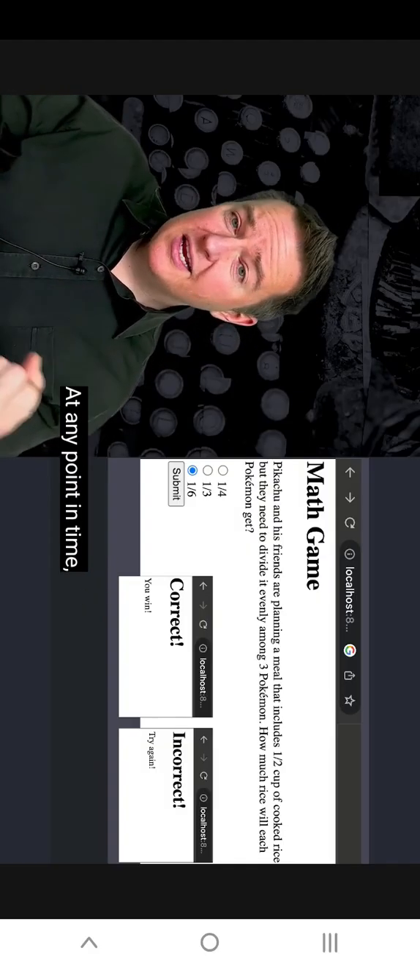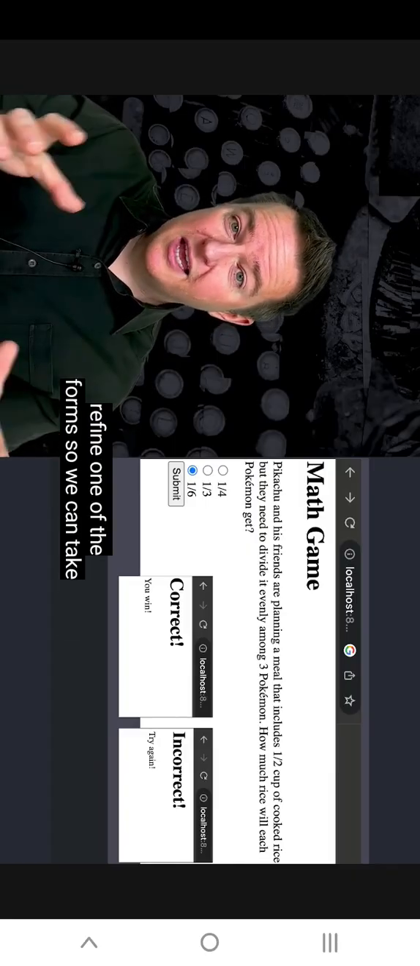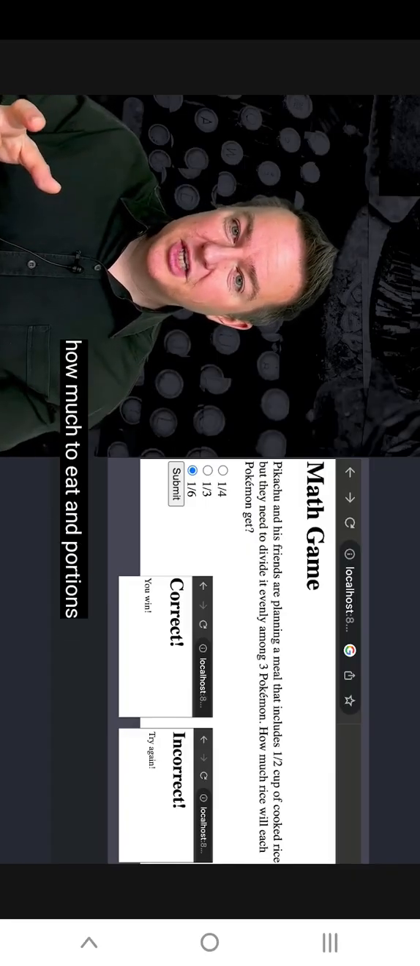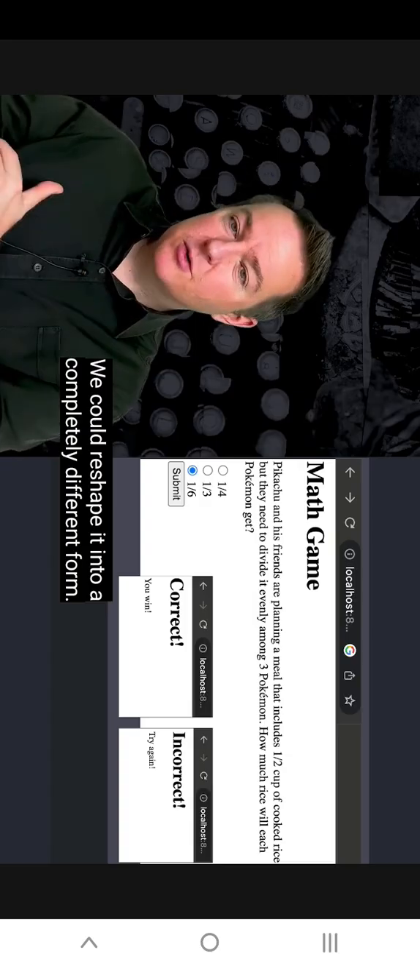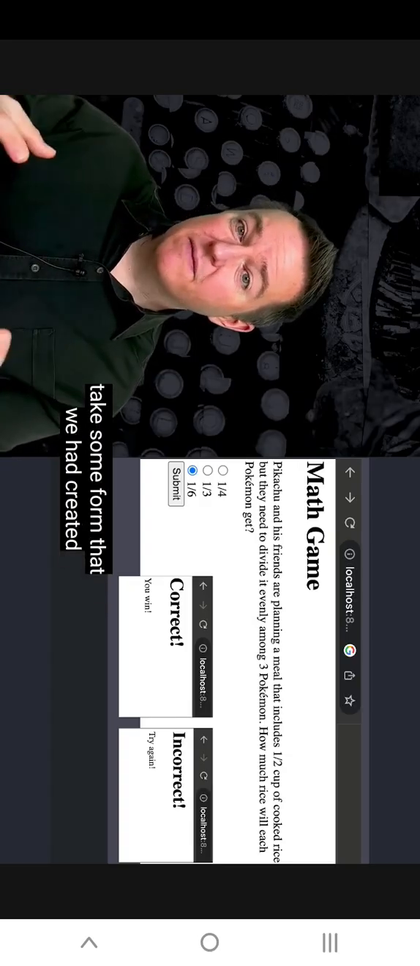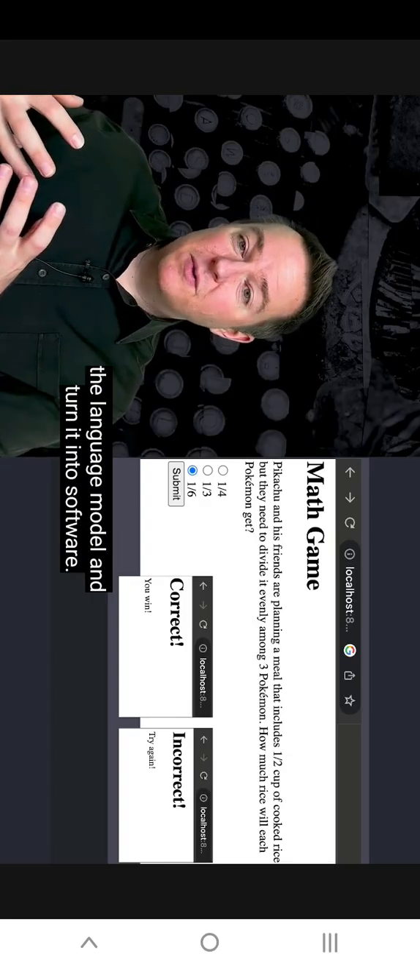And at any point in time, we could further refine one of the forms. We could take the meal plan that didn't have information about how much to eat, portions, and we could add that into it. We could reshape it into a completely different form. We could then eventually get to the end and take some form that we created and take it out of the language model and turn it into software.